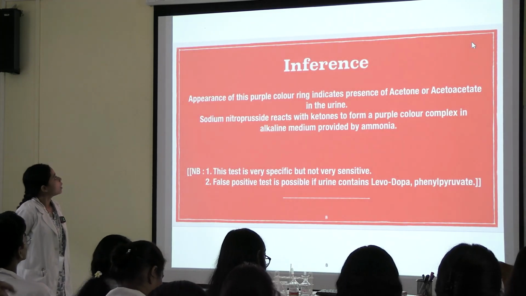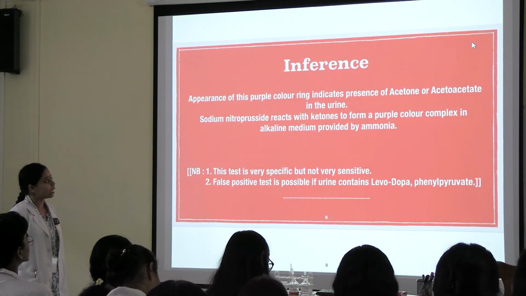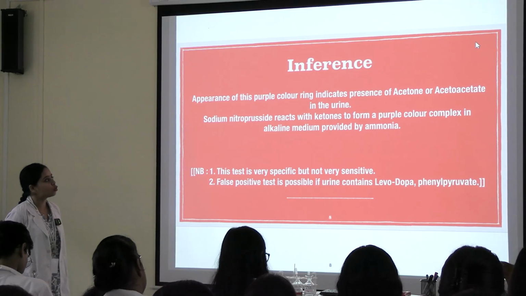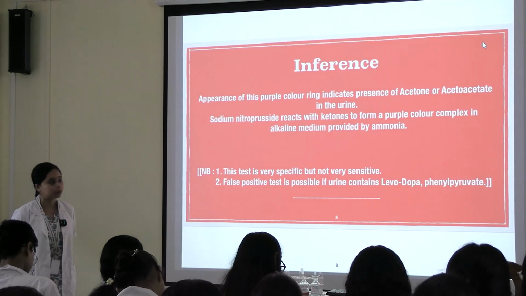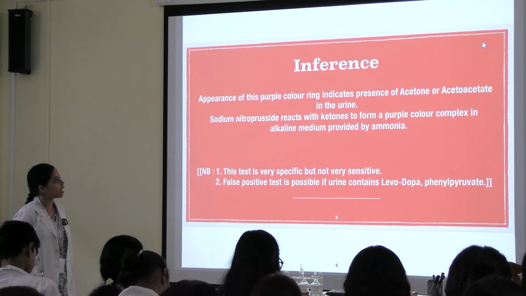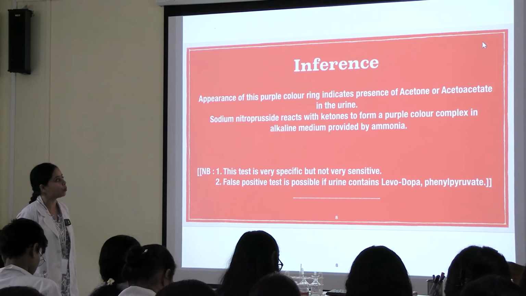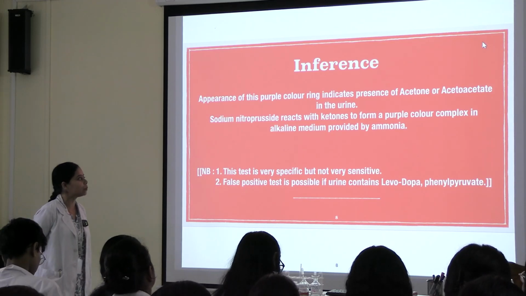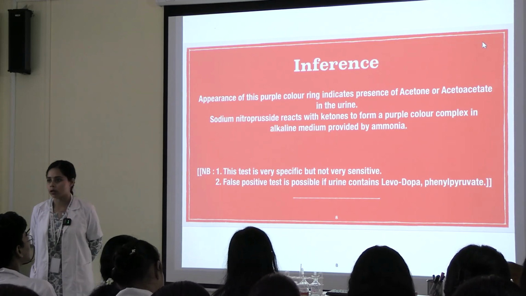Inference: appearance of this purple color ring indicates presence of acetone or acetoacetate in the urine. Sodium nitroprusside reacts with ketones to form a purple color complex in alkaline medium provided by ammonia. Clear?